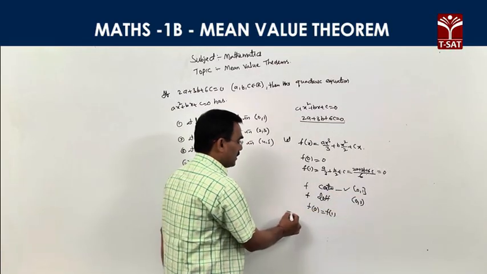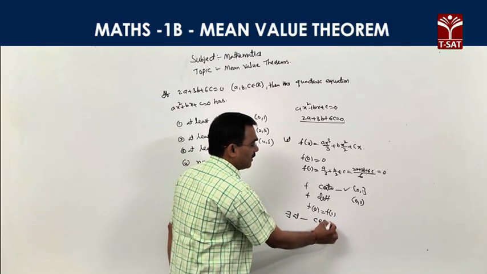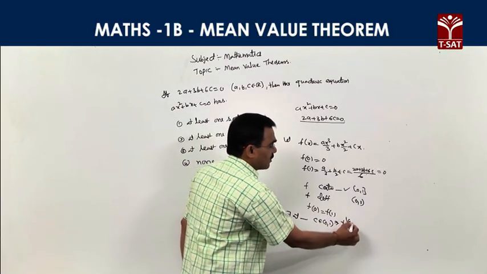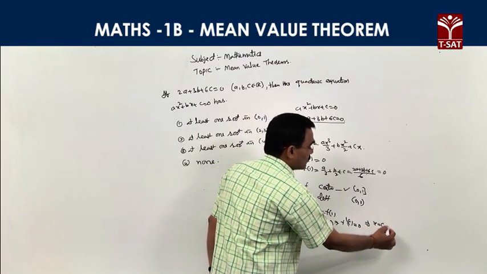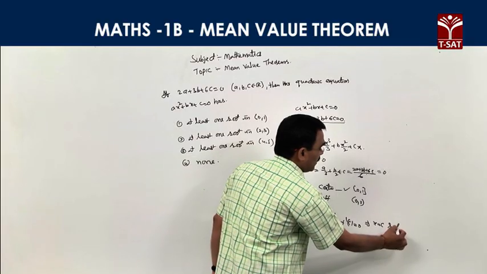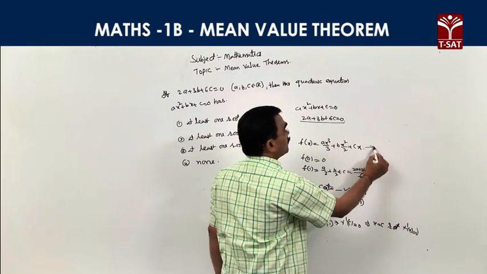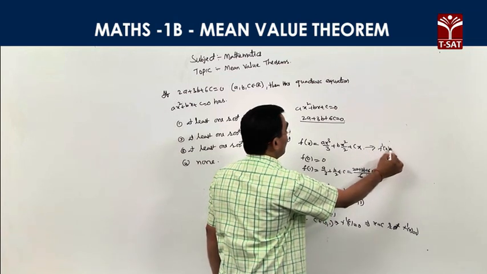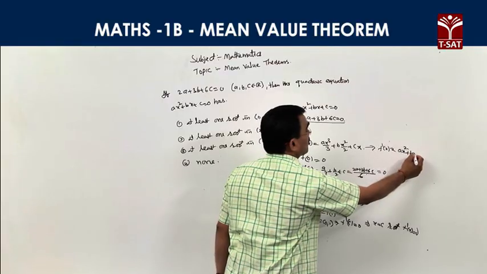According to Rolle's theorem, there is at least one point c belonging to open a comma b so that f dash c is equal to 0. f dash c is equal to 0 means x equal to c is a root of the equation f dash x is equal to 0. What is f dash x? It is the differentiation, which is ax square plus bx plus c.